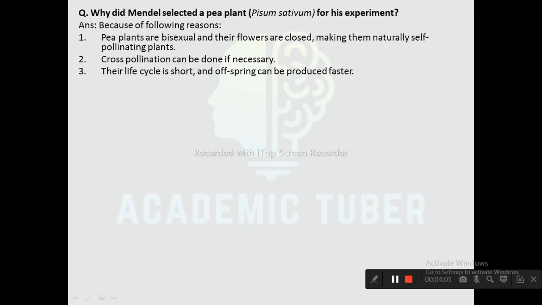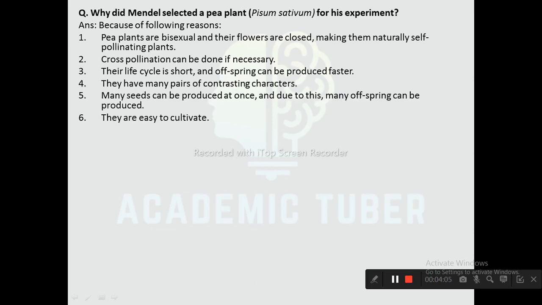Their life cycle is short and offspring can be produced faster. They have many pairs of contrasting characters. Many seeds can be produced at once, and due to this, many offspring can be produced. They are easy to cultivate. Because of these reasons, Mendel selected pea plant for his experiment.